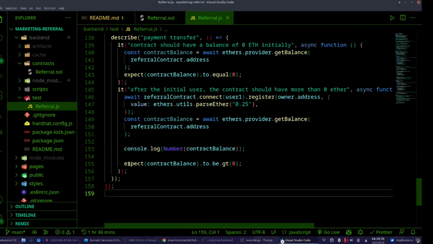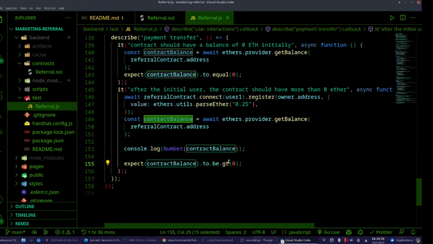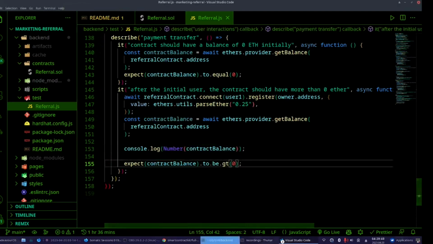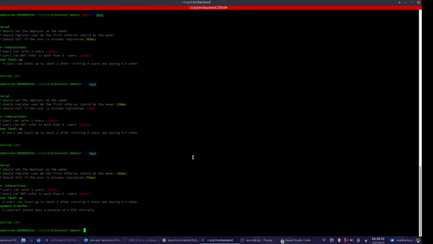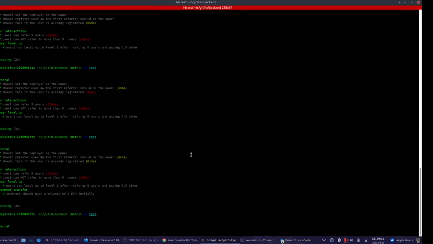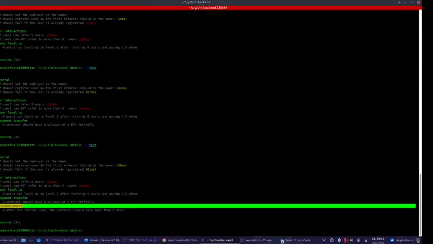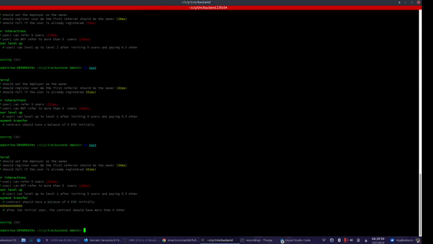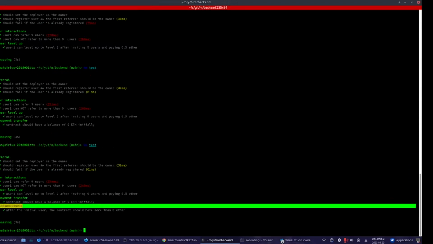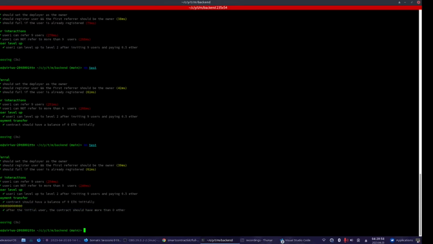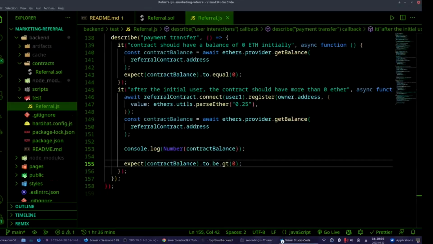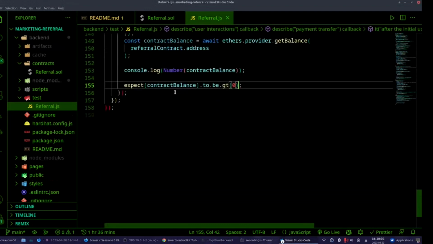We expect the contract balance to be greater than 0, because now we have invited someone as owner, and when they came they paid some amount of money. They paid 30% of what they got. This is 0.075 Ether turned into numbers.